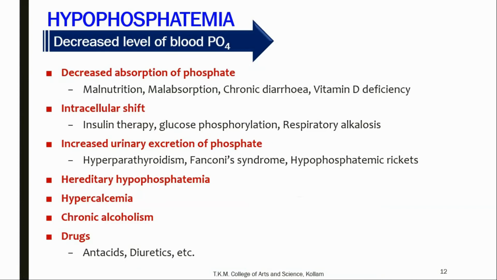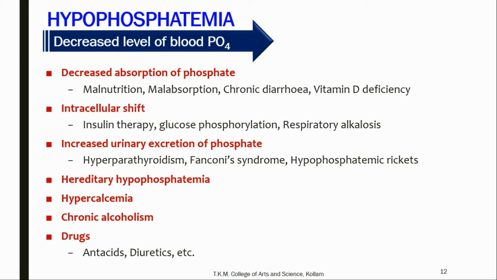Now we will see about hypophosphatemia, that is the decreased level of blood phosphate. This may be due to several reasons like decreased absorption of phosphate. Decreased absorption of phosphate may occur in malnutrition, malabsorption, chronic diarrhea, and vitamin D deficiency. In all these conditions, the absorption of phosphate from the intestine will be decreased, that eventually results in hypophosphatemia.